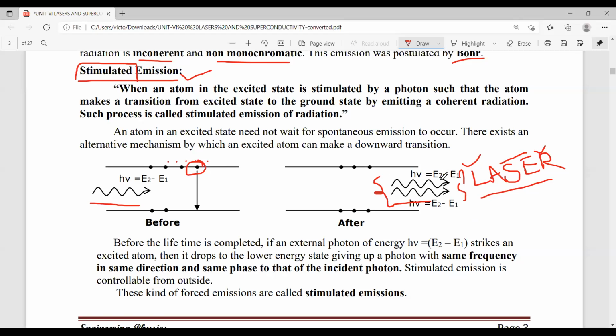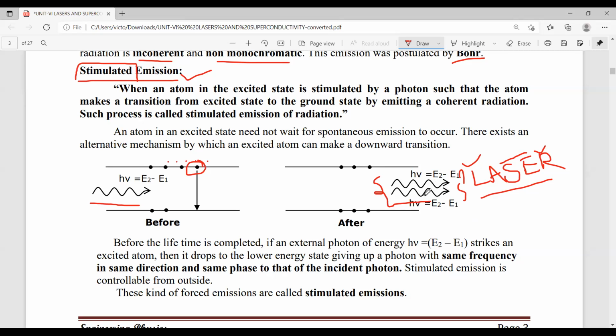What are these two photons of energy? They have the same frequency, same amplitude. That means this is not ordinary light. It is a highly monochromatic light, that is nothing but laser light.